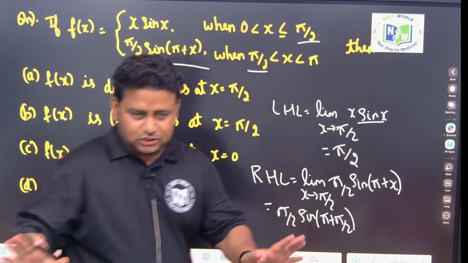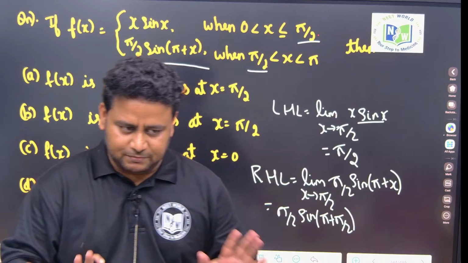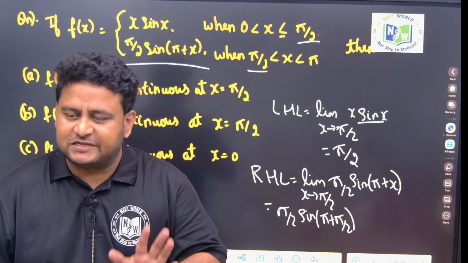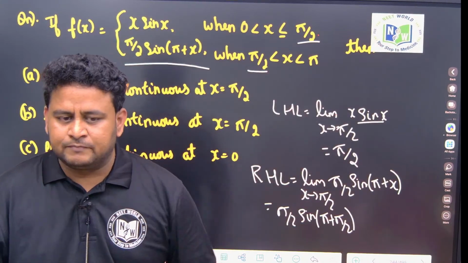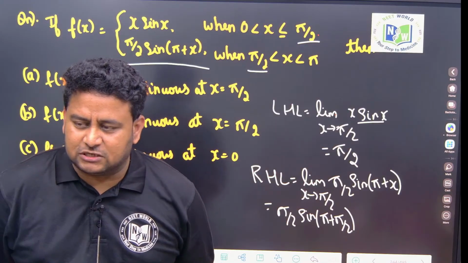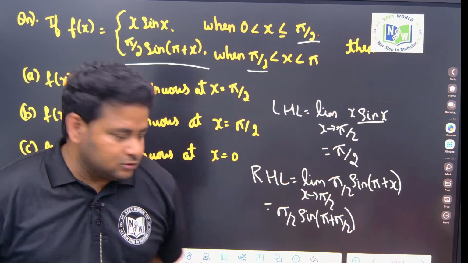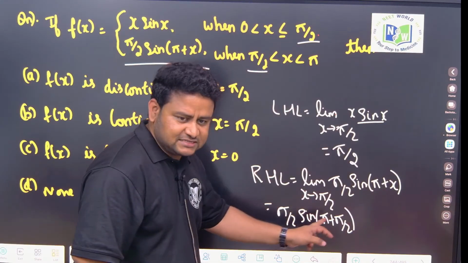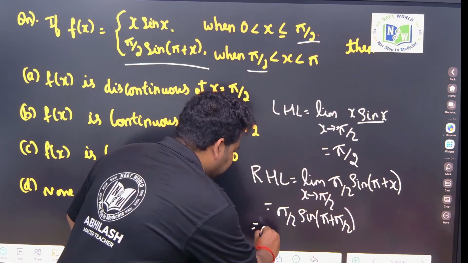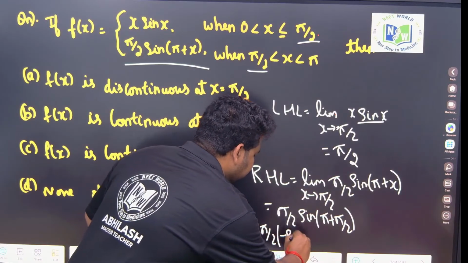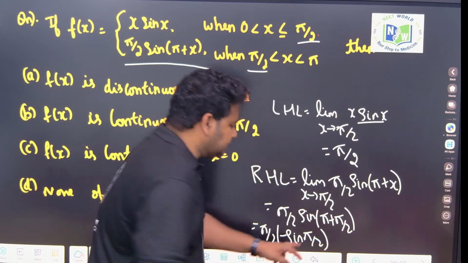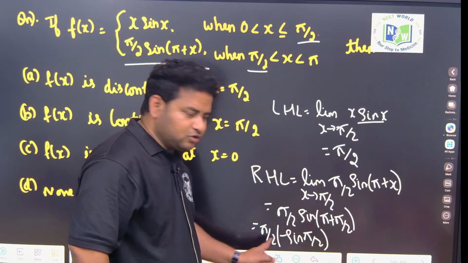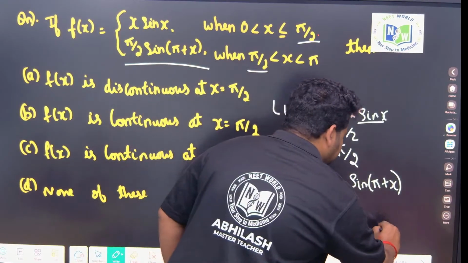Now my question, those who listened to the trigonometry class will be able to answer. Sin of pi plus pi by 2 is in which quadrant? Third quadrant. In the third quadrant, is sin positive or negative? Negative. So sin of pi plus pi by 2 is minus sin pi by 2. So this will become pi by 2 into within bracket minus sin pi by 2. Sin pi by 2 is 1. So pi by 2 into minus 1 is minus pi by 2.